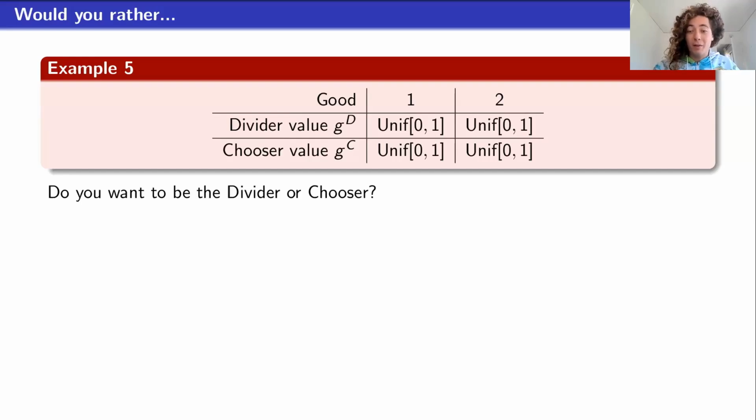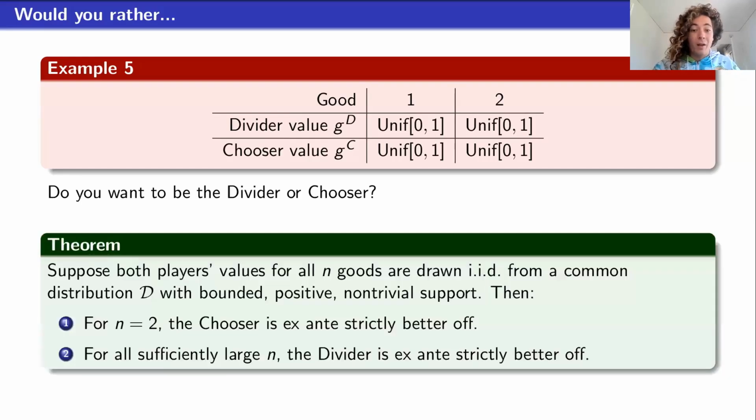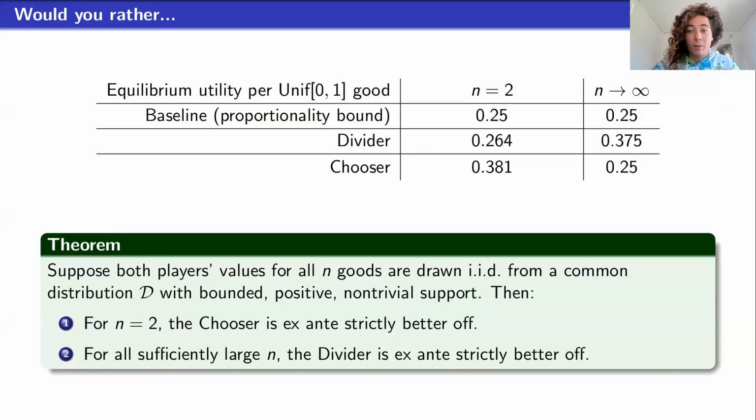Okay, so is it better to be the divider or chooser? Well, it turns out the answer is that with 50 goods, it's better to be the divider, and with 2 goods, it's better to be the chooser. And this is a more general phenomenon that we prove in the paper: as long as we have a distribution that is like the uniform distribution from 0 to 1, in other words, it has to be bounded and also bounded away from 0 in a certain sense, then for 2 goods, the chooser is strictly better off, and for all sufficiently large n, the divider is strictly better off.